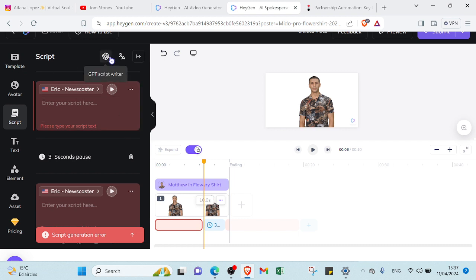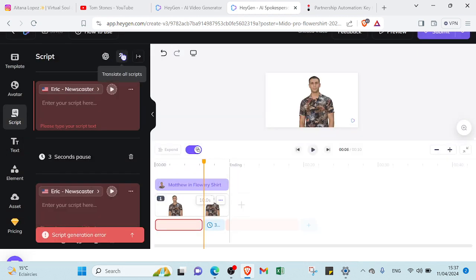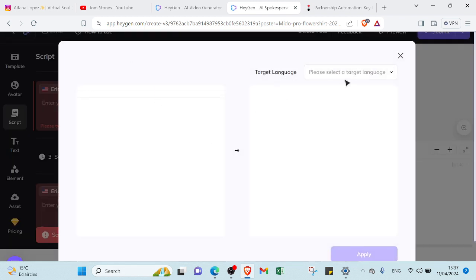So if you find some difficulties creating a script, you can just go to GPT script writer, and then you can start yours by clicking over here, by typing the topic, and it will help you to create one. You can also here translate all scripts to a specific language by selecting the language that you want, and as you can see, a lot of languages appear, and then you can start.